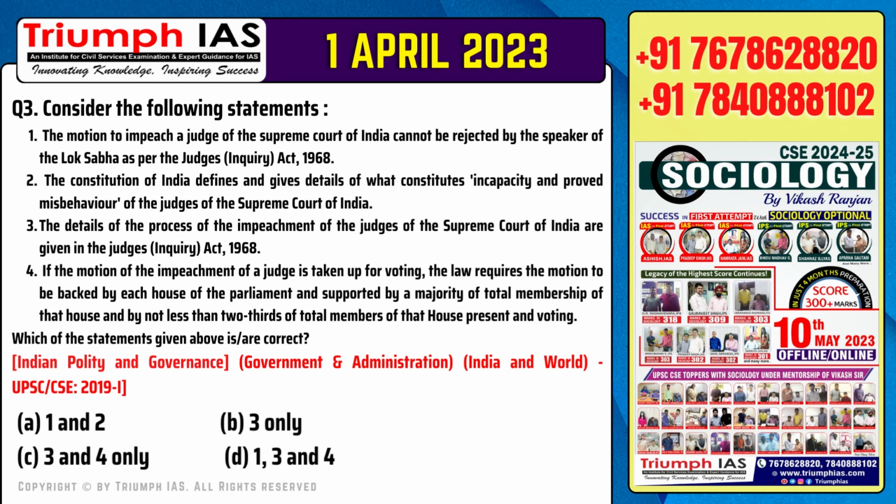Statement 4. If the motion of the impeachment of a judge is taken up for voting, the law requires the motion to be backed by each House of the Parliament and supported by a majority of total membership of that House and by not less than 2/3 of total members of that House present and voting. Which of the statements given above are correct? Option A. 1 and 2. Option B. 3 only. Option C. 3 and 4 only. Option D. 1, 3 and 4.